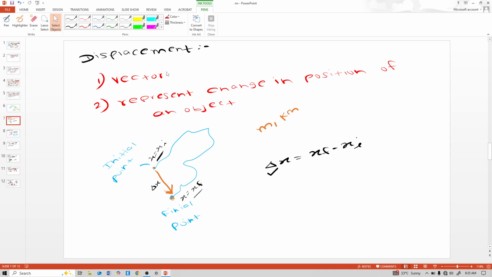Displacement is a vector. It represents the change in position of an object. So we will see this displacement concept in our structural analysis subject. This displacement is a serviceable word, and it is very important in our structural design. So remember that.